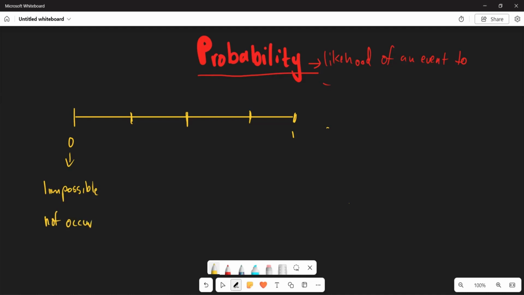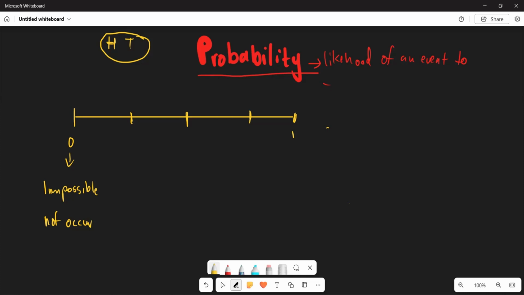For example, when you have a coin, remember you have a head and a tail. There is no possibility that you can get head and tail at the same time. You can get either head or tail, but not both at the same time if you have one coin, so the chances there are almost impossible.